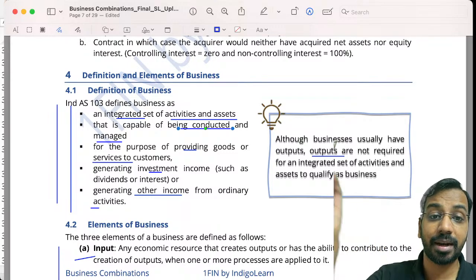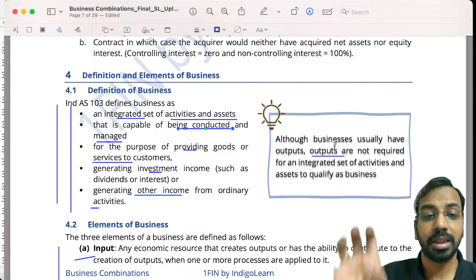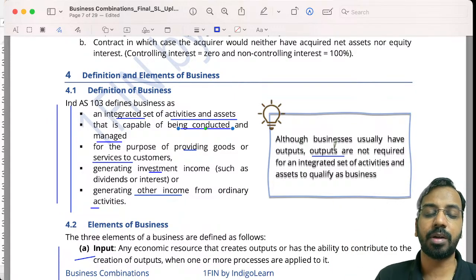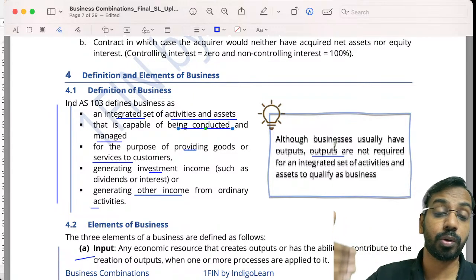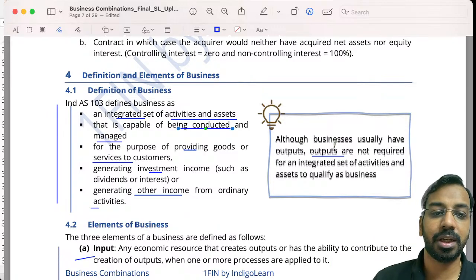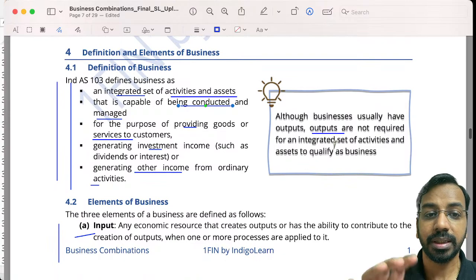If I just buy a standalone building, that is not an integrated set of activities. But if I buy a building along with the facility, along with some employees who manage that particular building, along with people who do the collection of rent and all of that, then it becomes an integrated set of activities. So that is the definition.